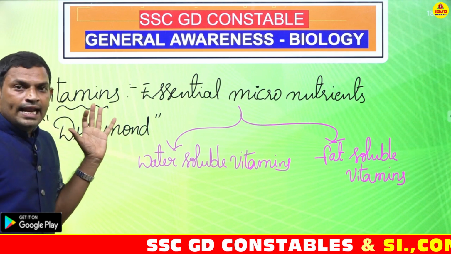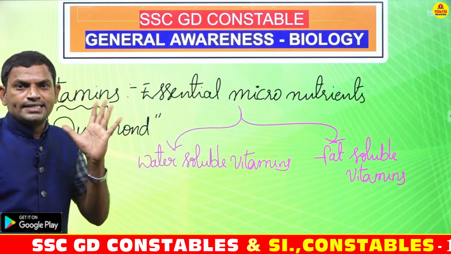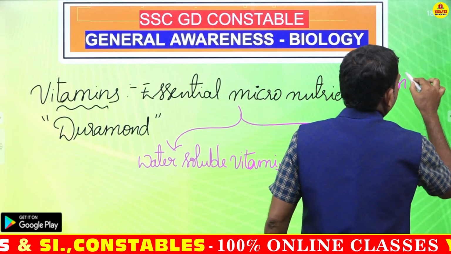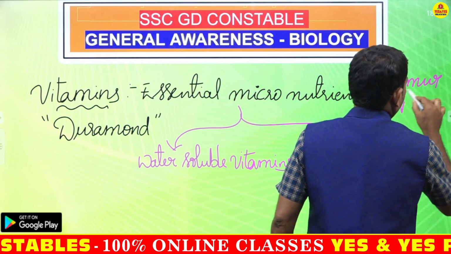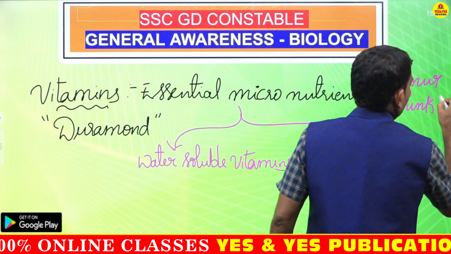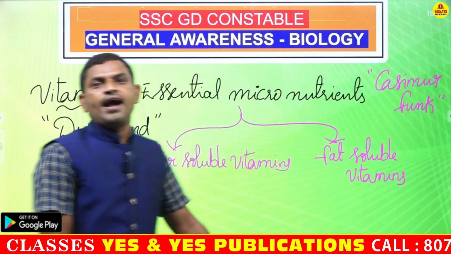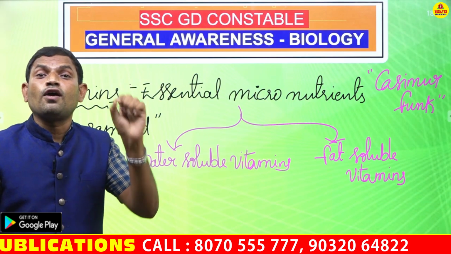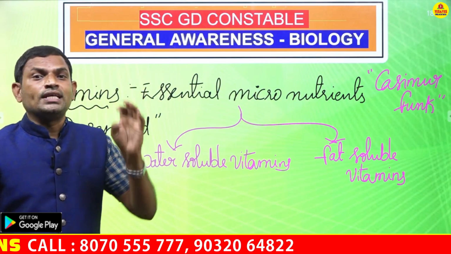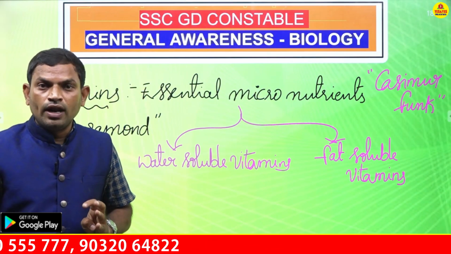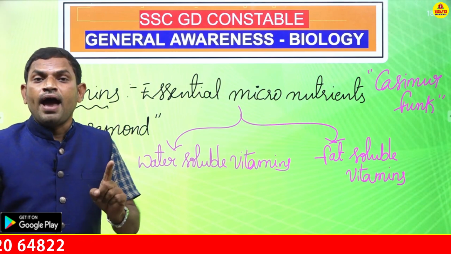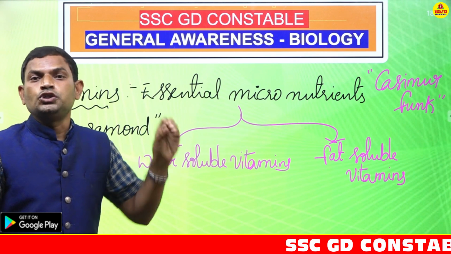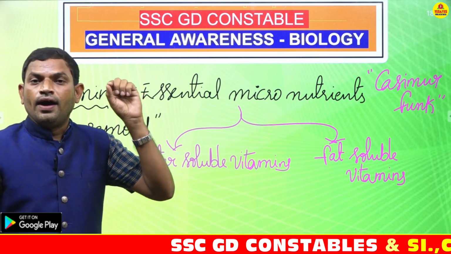Now, related to the vitamins, one more important scientist we have to remember first, that is Casimir Funk. Casimir Funk is the scientist who is considered the father of vitaminology. The study of vitamins is called vitaminology, and this man, Casimir Funk, is the first person to describe the vitamins.